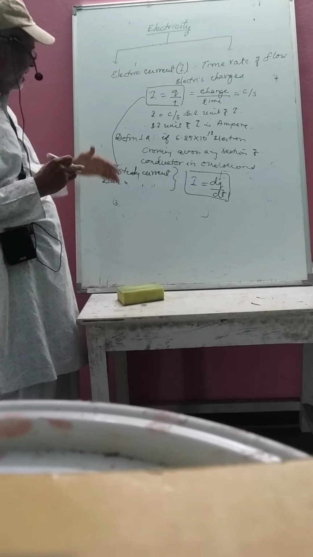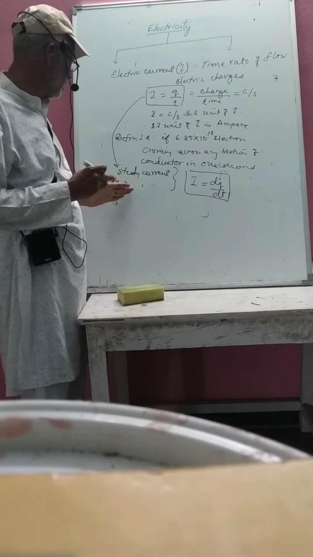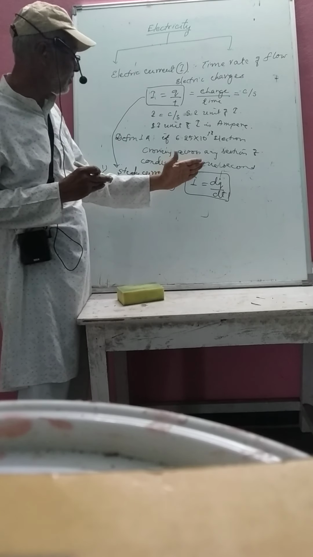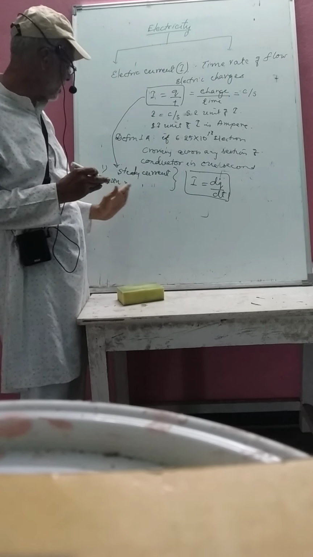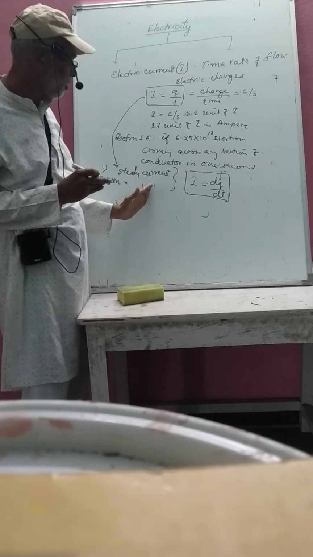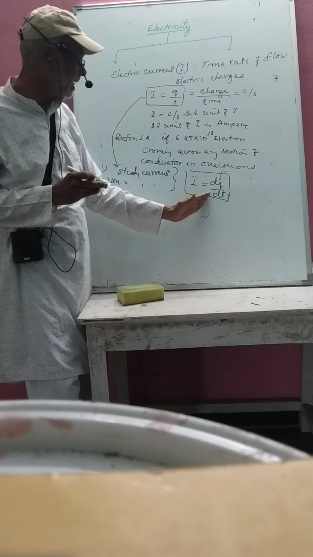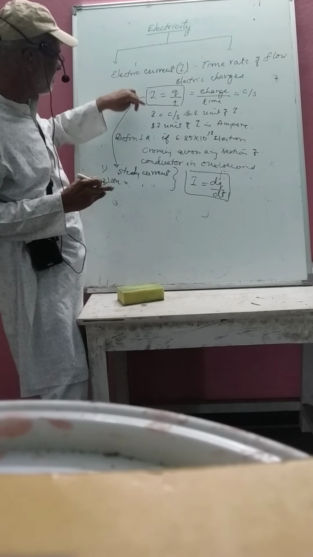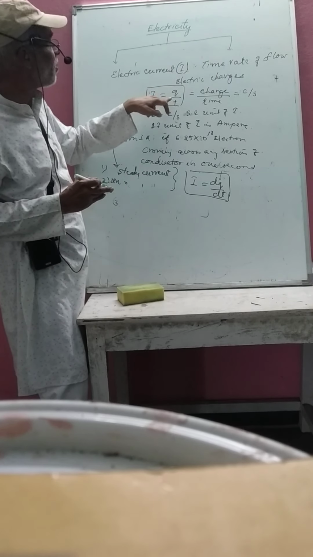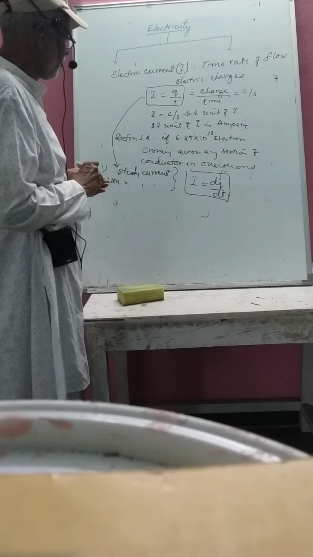So now we have seen that electric current is further classified into steady current. If the rate of flow of electric current is same for all time, such a current is known as the steady current. If it varies with respect to time, then such a current is known as the unsteady flow of electric current. For unsteady flow, I is equal to dq by dt. For steady flow, you have to use I is equal to q upon t, whenever you require.